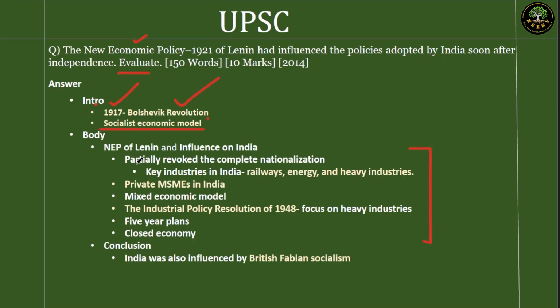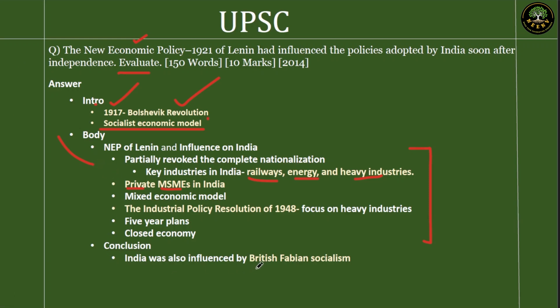First of all, India adopted a partially revoked nationalization. For example, India was not completely socialized. There were key industries like railways, energy and heavy industries that were nationalized, and some was open to the private sector. That was the private MSMEs. And you need a license to start a business. That's called the license Raj, the infamous license Raj at the later time. But this was the system, and it was largely influenced by the NEP. The mixed economic model, what we call the mixed economic model in India in general, that's part of the NEP.